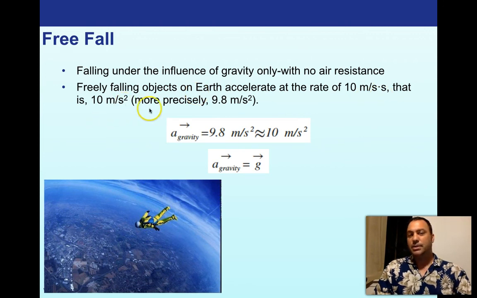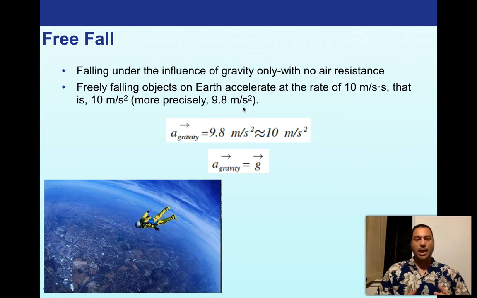Now the more precise number is actually 9.8 meters per second squared, but when you're doing the homework, you'll find that the acceleration due to gravity at 9.8 meters per second squared or 10 meters per second squared, we're not going to care, right? We're really only interested in being able to talk about the concepts, right? This isn't going to be a math class or a physics class that is completely riddled with mathematics. We're just really looking at the tools.